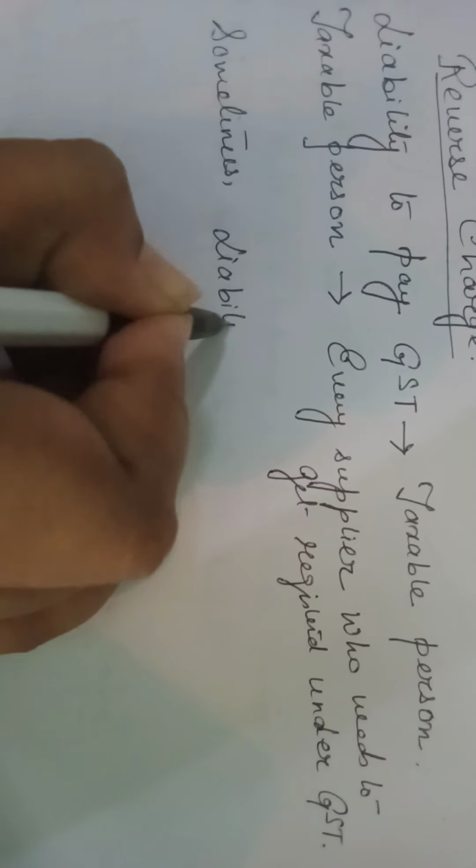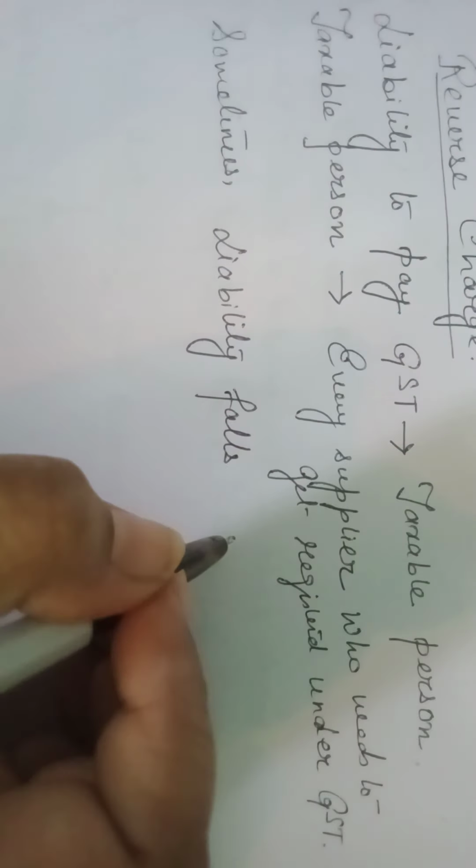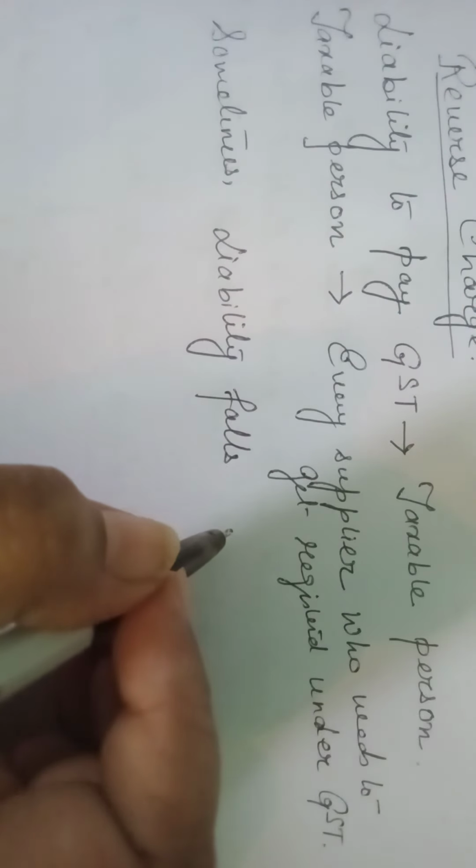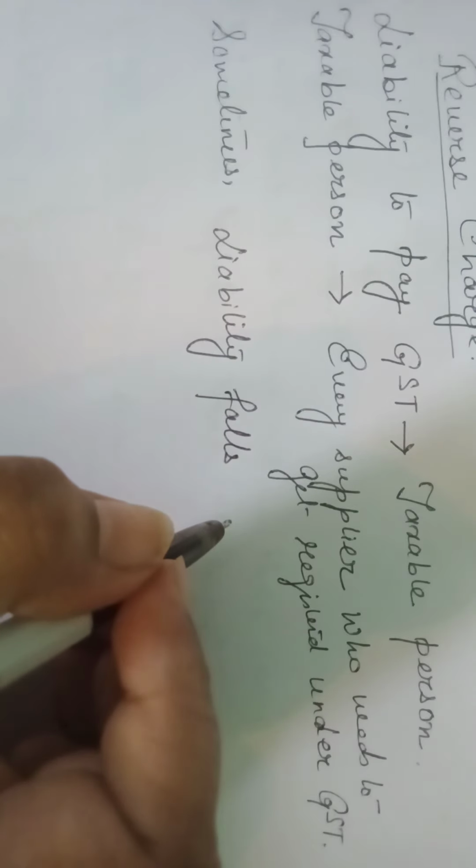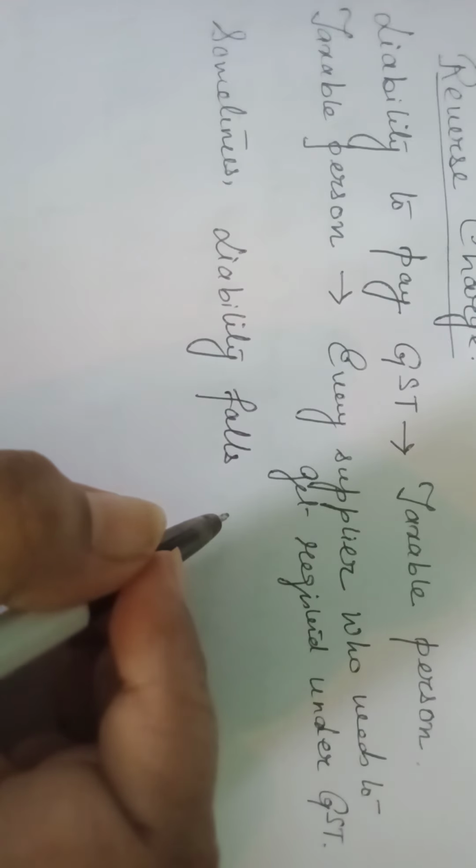But from the very first day when we are discussing GST, we are always saying the burden of tax is shifted to the end consumer. That is true. That money goes out of the end consumer's pocket, but the liability to deposit it to the government falls on the taxable person.